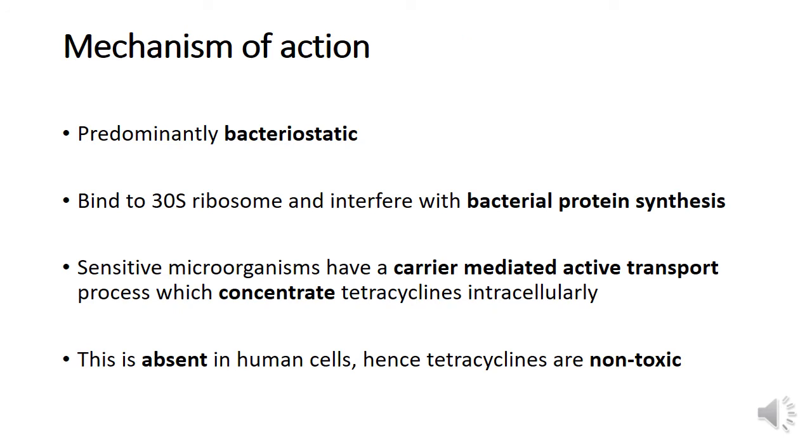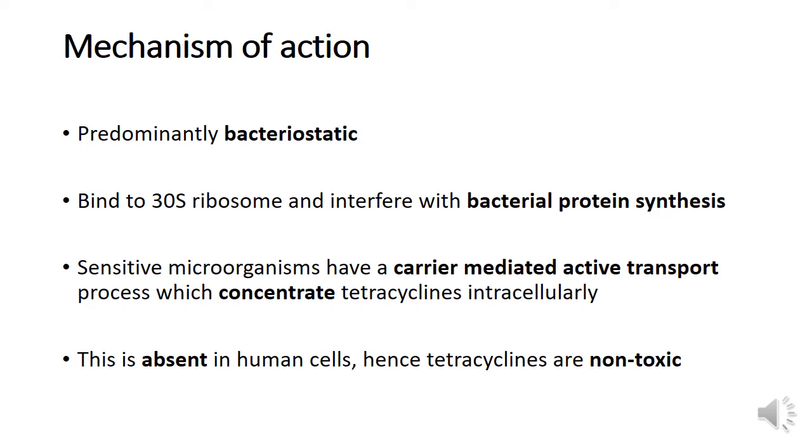Tetracyclines are predominantly bacteriostatic. They prevent the multiplication of the bacteria. This they do by interfering with bacterial protein synthesis after binding to specific binding sites on the 30S ribosomes. Sensitive bacteria have a carrier mediated active transport process which concentrates tetracyclines intracellularly.